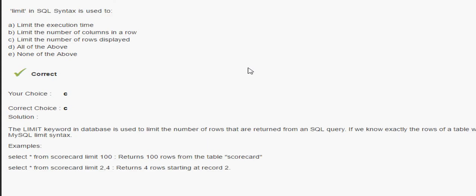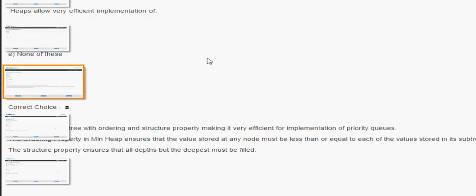The next question, the limit in SQL syntax is used to limit the execution. No. Limit the number of columns in a row. Yes. No, actually it's not limiting the number of columns, it's really limiting the number of rows. Okay, so the answer is limiting the number of rows displayed. Okay, the next question is,